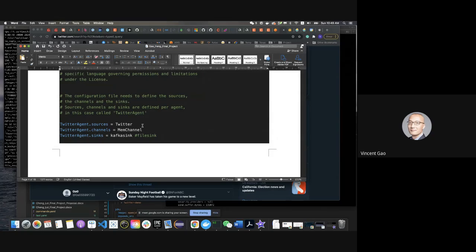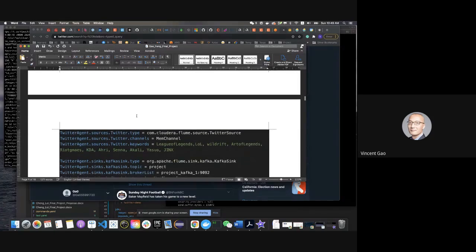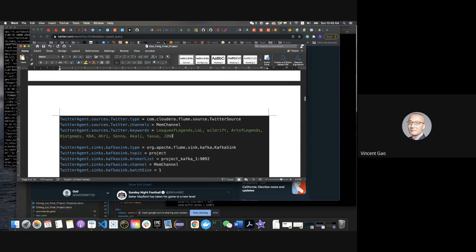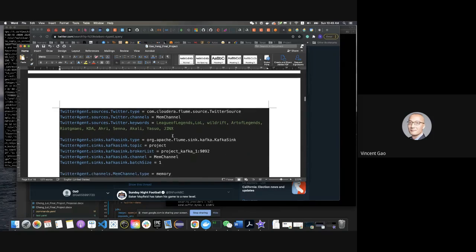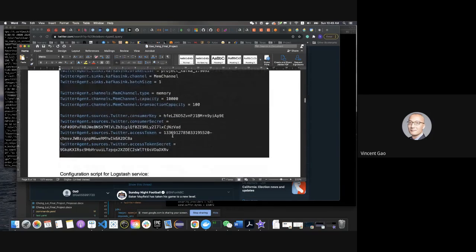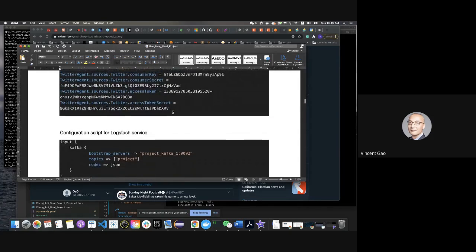The source is using Twitter feed, and then the sink is using Kafka service. And then I'll use those keywords. Those are the IP products of my company, and use those as keywords to filter the Twitter feed. The relevant Twitter feed will be my data source. And then I have all my credentials here embedded into the configuration file.